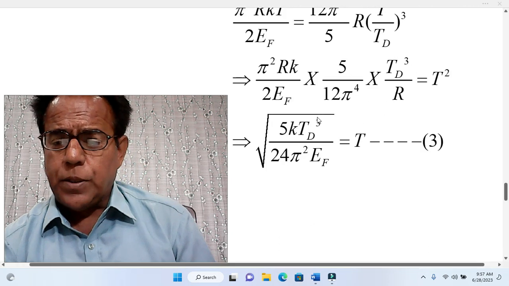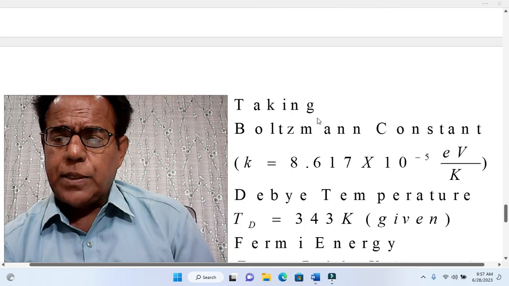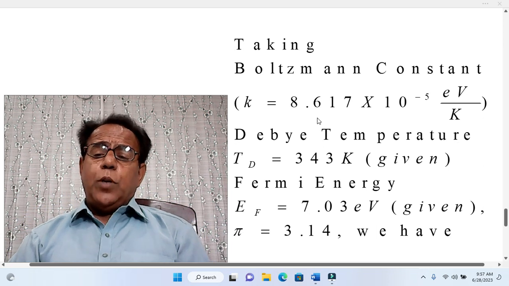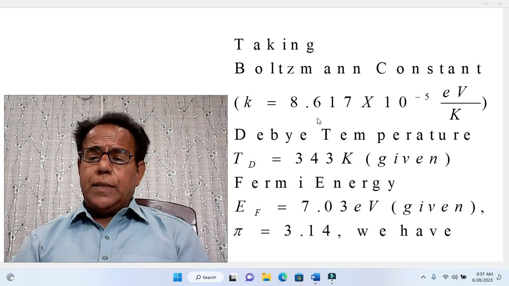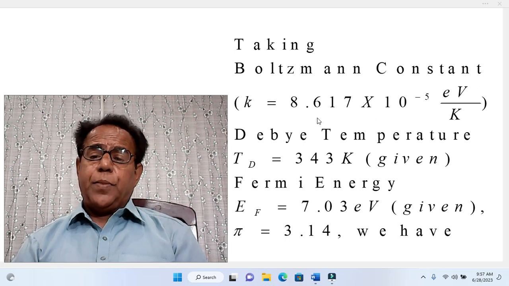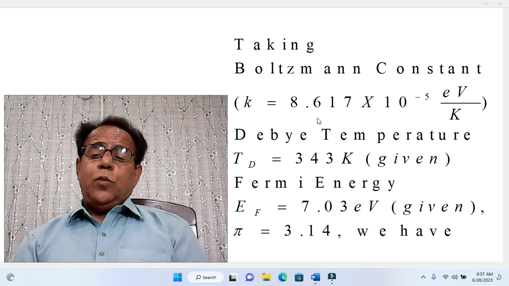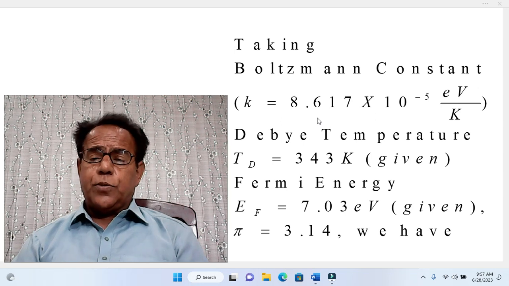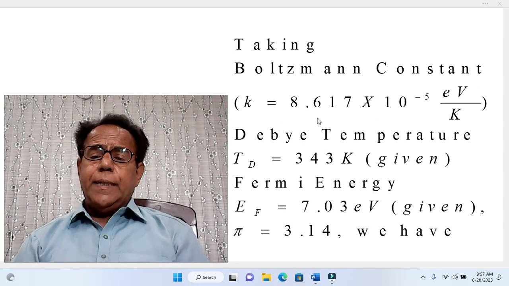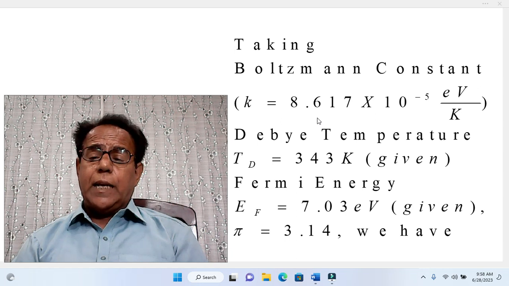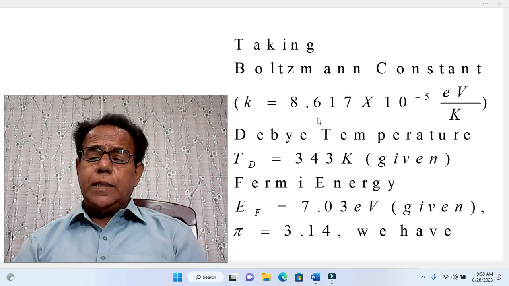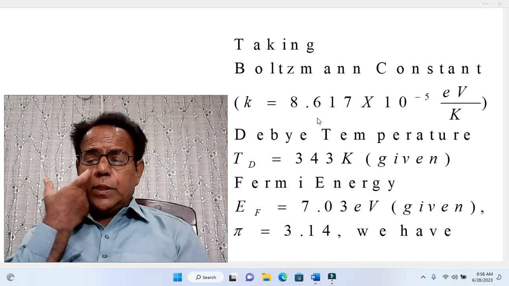Now we will put the known values in equation number 3. Taking Boltzmann constant k equal to 8.617 into 10 raised to the power minus 5 electron volt per Kelvin. Dear students, this value is given in the tool in which we showed a comprehensive table of physical constants. Moreover, Debye temperature T_D is equal to 343 Kelvin. This is given in the statement. Moreover, Fermi energy E_F is equal to 7.03 electron volt. This is given in the statement.